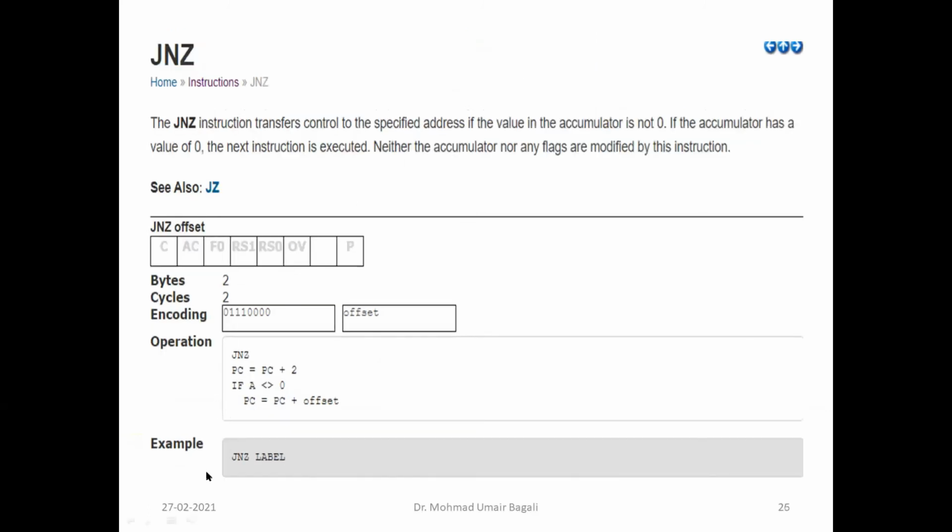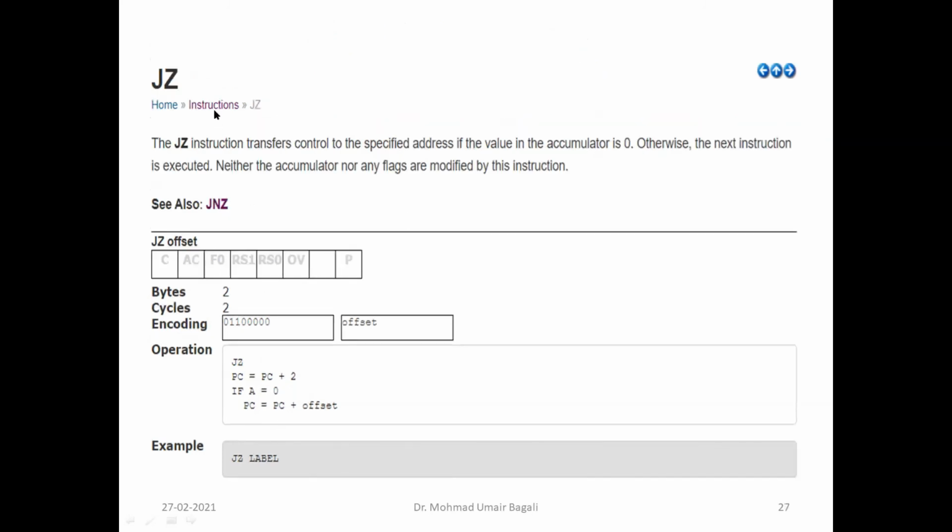Similarly, how this jump carry works, we have it for other flag bits also. Zero flag bit, directly it is zero flag bit. If it is greater than or lesser than 0, then it is non-zero. Therefore, it will go to the offset address. Otherwise, it will go to the immediate instruction. Jump non-zero. Similarly, we have jump zero. It will check. This instruction will help you to test whether the accumulator content is 0 or not. How is it going to test? The zero flag bit it is going to test.